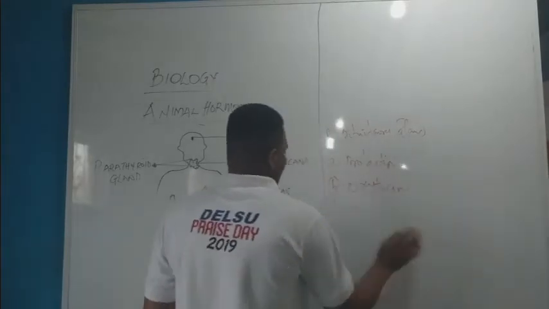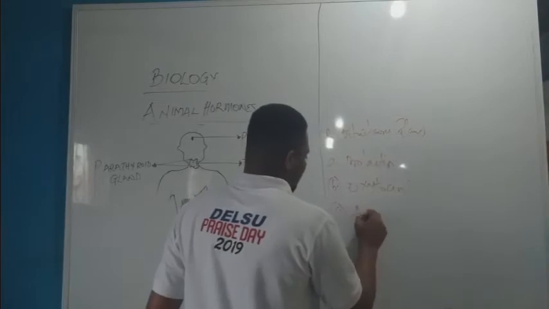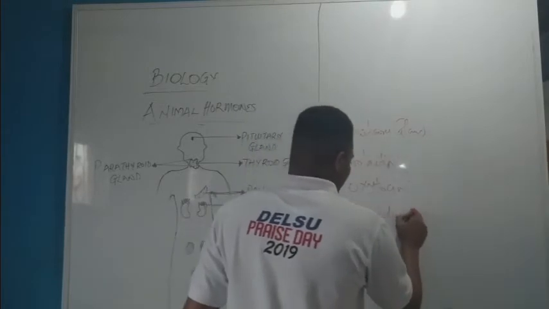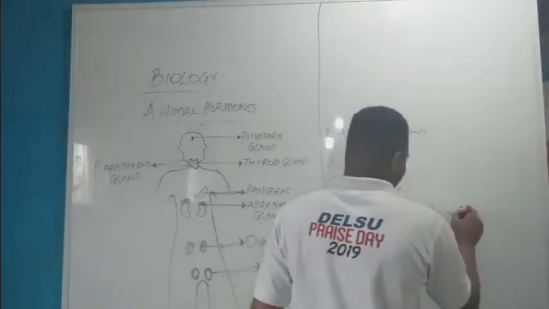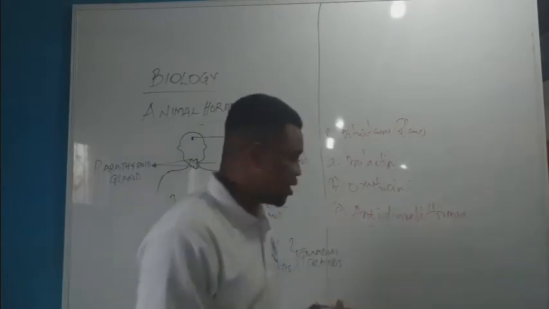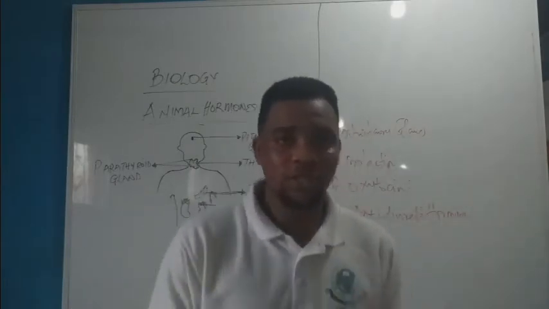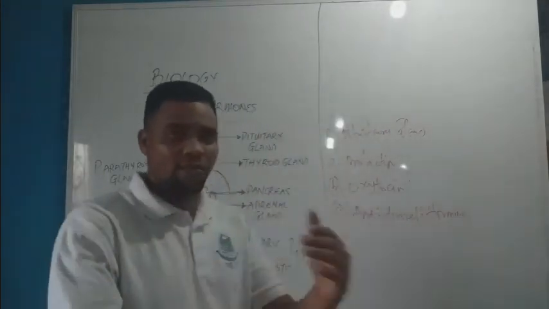Now, the next one is antidiuretic hormone. The function of antidiuretic hormone is mostly used in what? Within the area of what? The liver and the kidney.